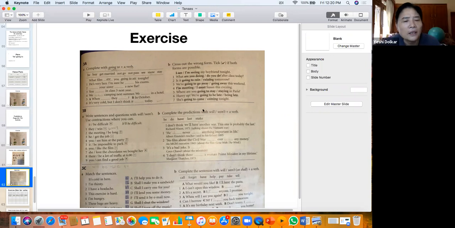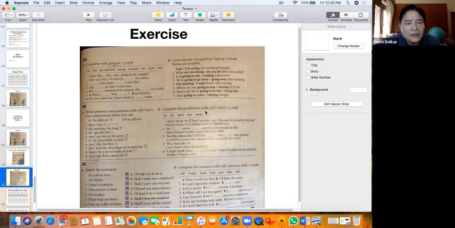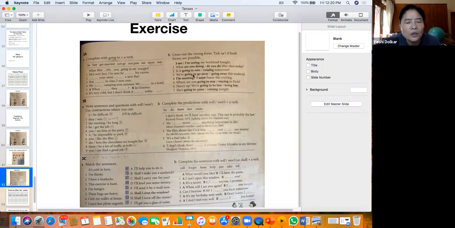Oh, all right. Okay. So this is about using going to and present continuous tense. Okay. Now here it's the use of will and won't. Let's see if you can do this.